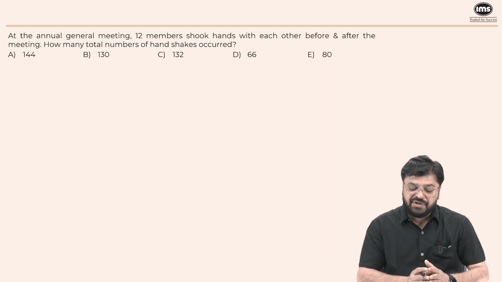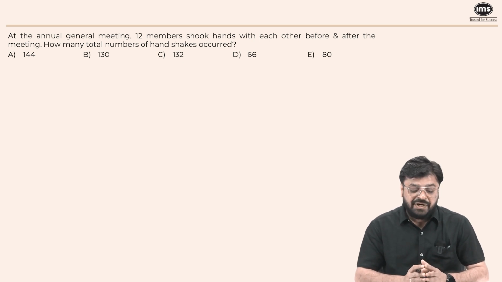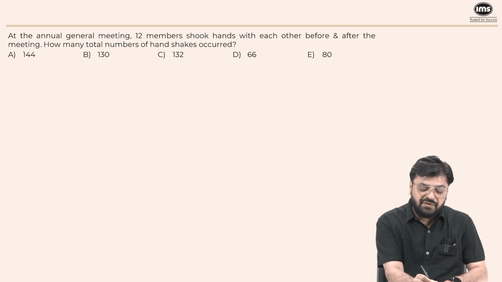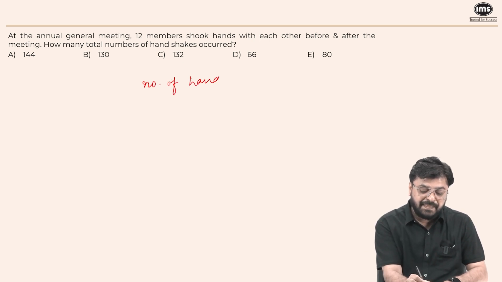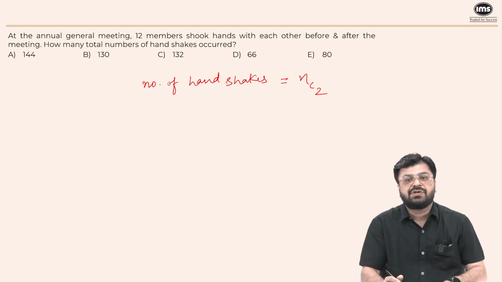At the annual general meeting, 12 members shook hands with each other before and after the meeting. So they're shaking their hands twice. How many total handshakes occurred? So the formula for number of handshakes is given by NC2. Why NC2?